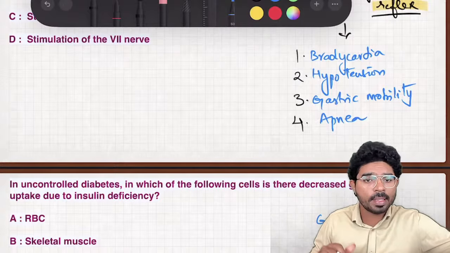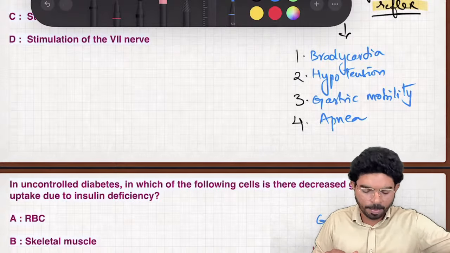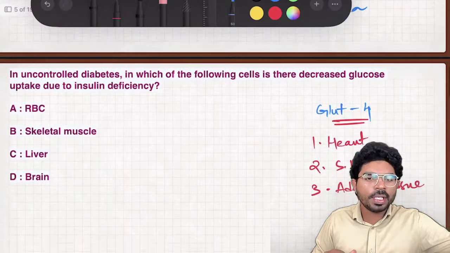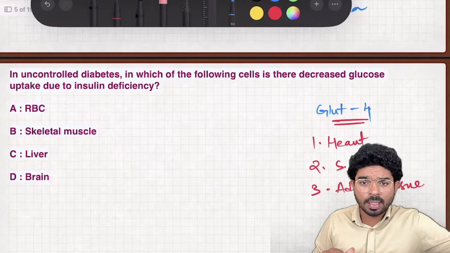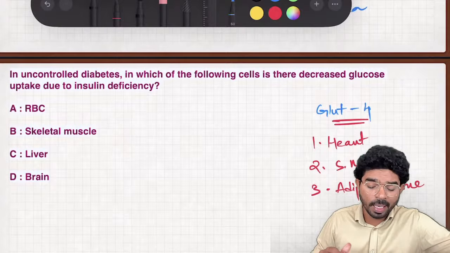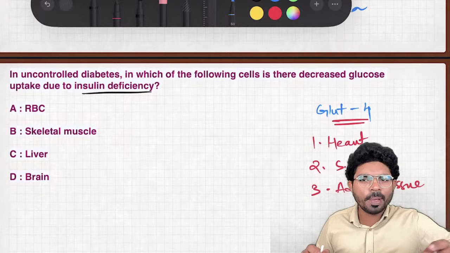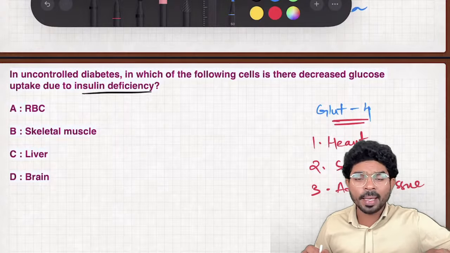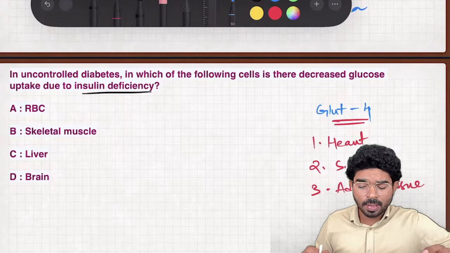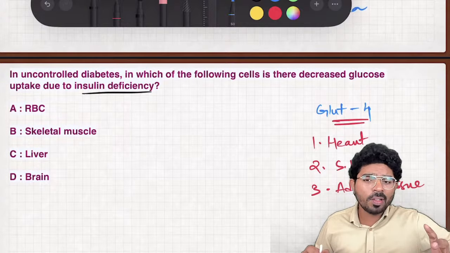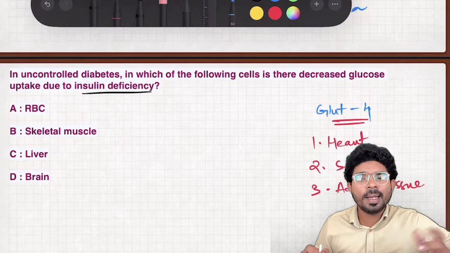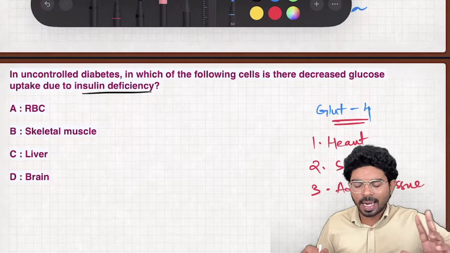Hope you are clear with this particular concept. Again, very common repeated question. Next question: in uncontrolled diabetes, in which of the following cells is there a decrease in glucose uptake due to insulin dependency? Straightforward question, very simple, already discussed when I was taking the biochemistry part. So they're asking which of the following cells are insulin dependent.